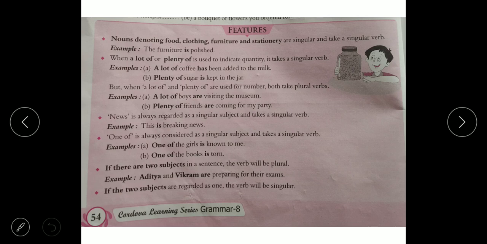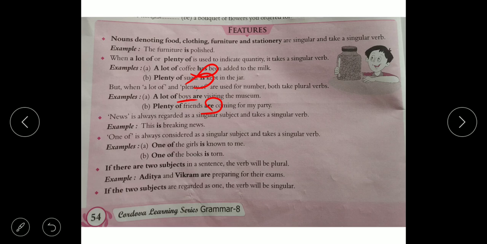The furniture is polished. When a lot of or plenty of is used to indicate quantity, it takes a singular verb. A lot of coffee means quantity, and for quantity we use a singular verb. Plenty of sugar, quantity, so we use singular verb is. But when a lot of and plenty of are used for number, both take a plural verb. A lot of boys, number, we can count it, so we use a plural verb. Plenty of friends are here, so we use are. Understand that when a lot of or plenty of indicates quantity, it takes a singular verb, and when it indicates number, it takes a plural verb.